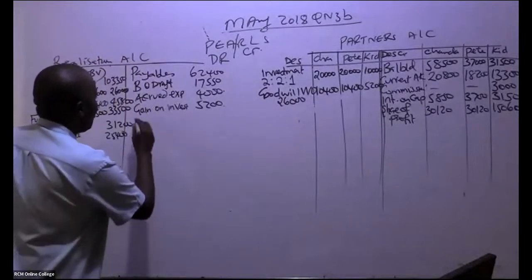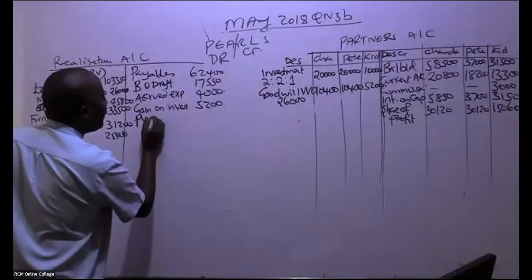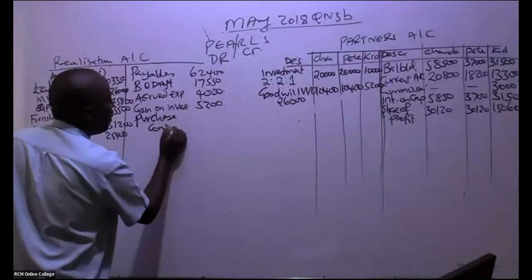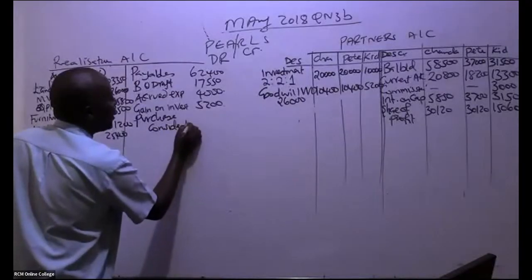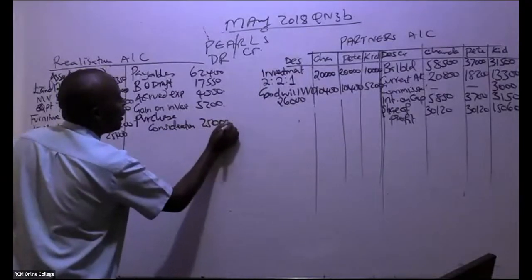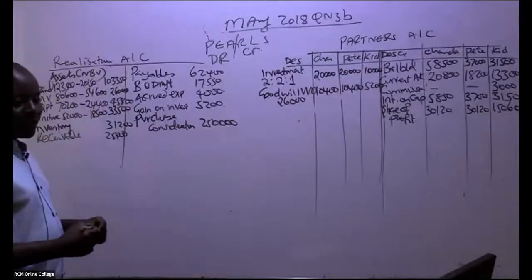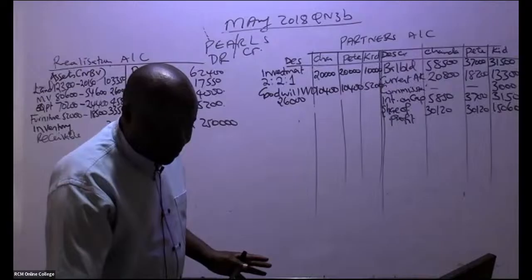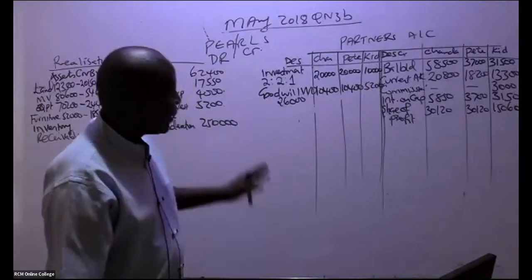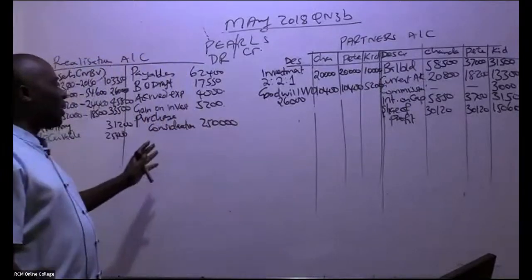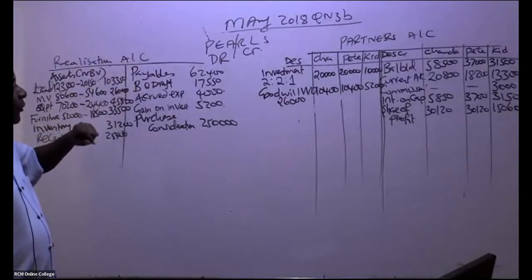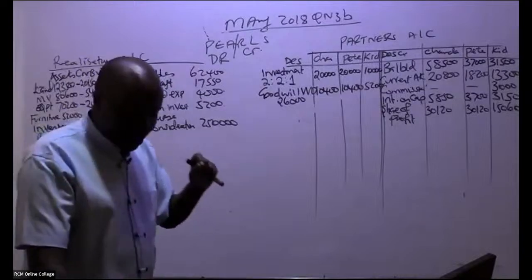Anytime you're told purchase consideration, in thousands, we have here 250,000 like that. That's how you book it. If I were you, I would write somewhere that purchase consideration shall always be credited to the realization account.